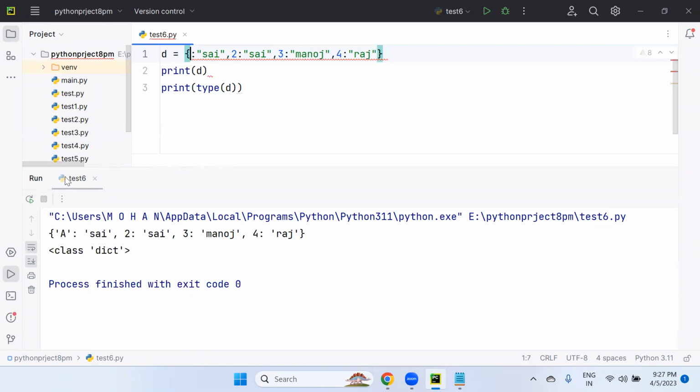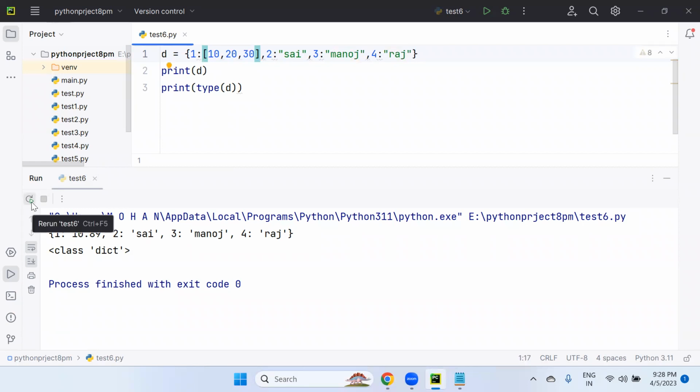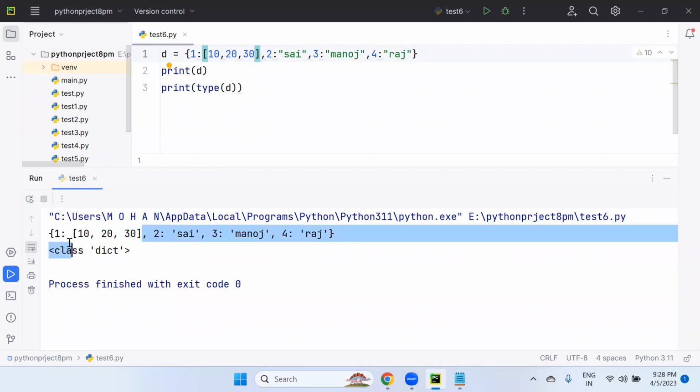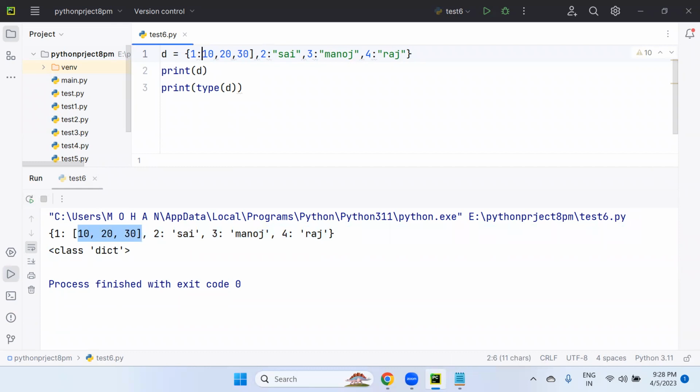Okay, almost all the same. Yes. Value can be string. Value can be integer. Value can be float. Value can be tuple, like value can be list. List type value. Is a list a value or not? Yes. Value can be tuple, that means round brackets.